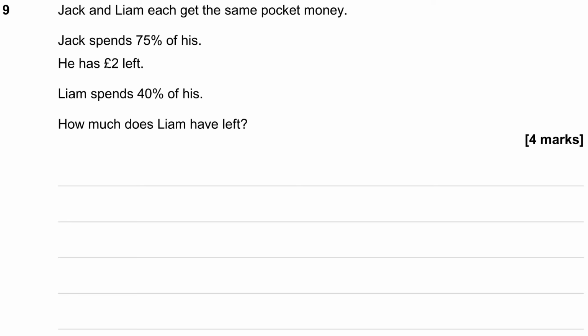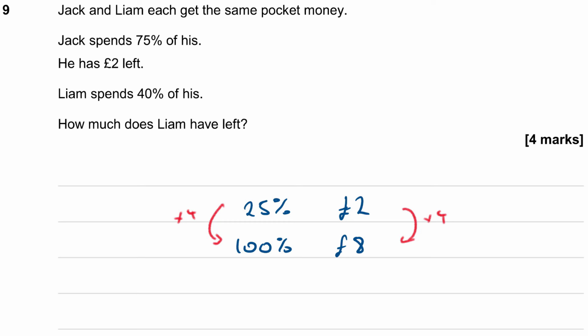Well, if Jack spends 75% of his and he's got £2 left, then 25% is what he has left, isn't it? And that is equal to £2. So if 25% is equal to £2, then 100% is going to be 4 lots of that, isn't it? Okay, and 4 lots of £2 is £8. So that means that Jack must have had £8 pocket money to start with. Now we know that Liam has the same amount of pocket money, so he must also have £8.